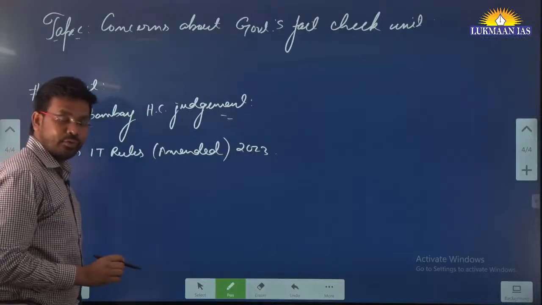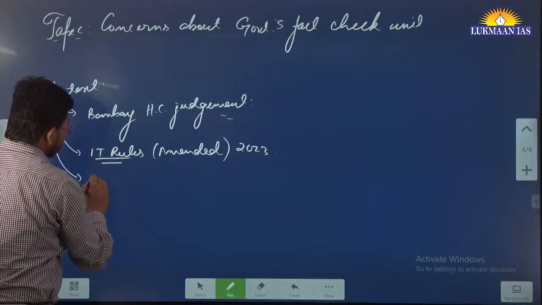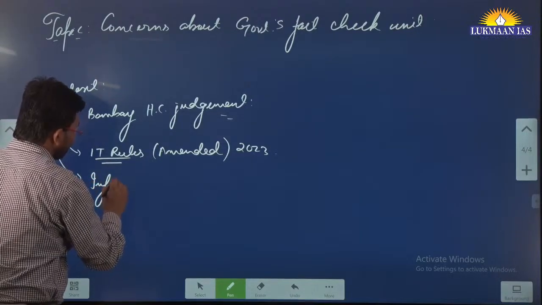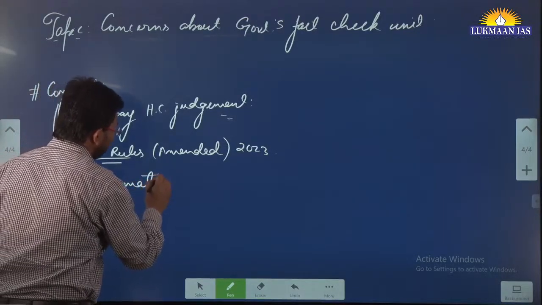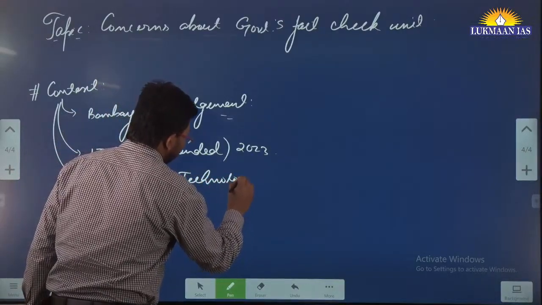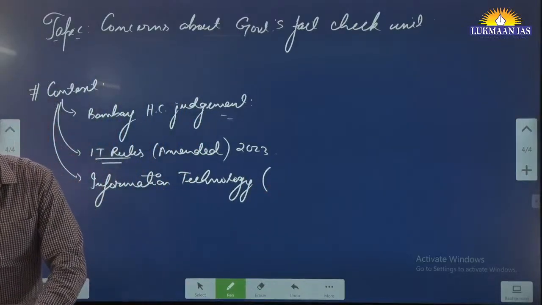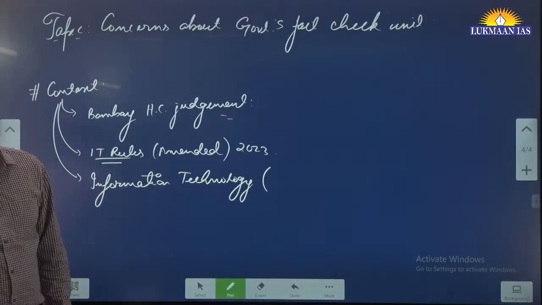What is the full form of the IT rules that we are talking about? IT rules stands for Information Technology. I'm going to write the full name so that you remember this. It is known as Information Technology, Intermediary Guidelines and Digital Media.